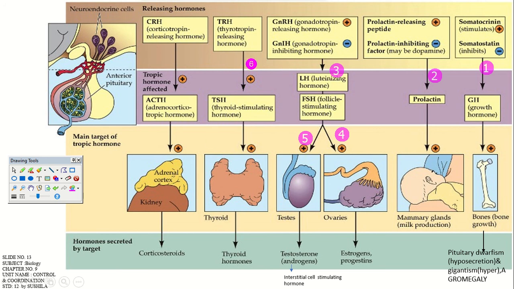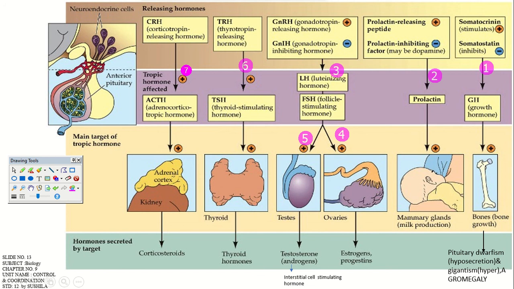And then TRH, thyrotropin releasing hormone, leads to the production of thyroid stimulating hormone, and acts on which organ? The thyroid, which releases thyroid hormone for certain functions in the body. Now corticotropin releasing hormone, what does it affect?